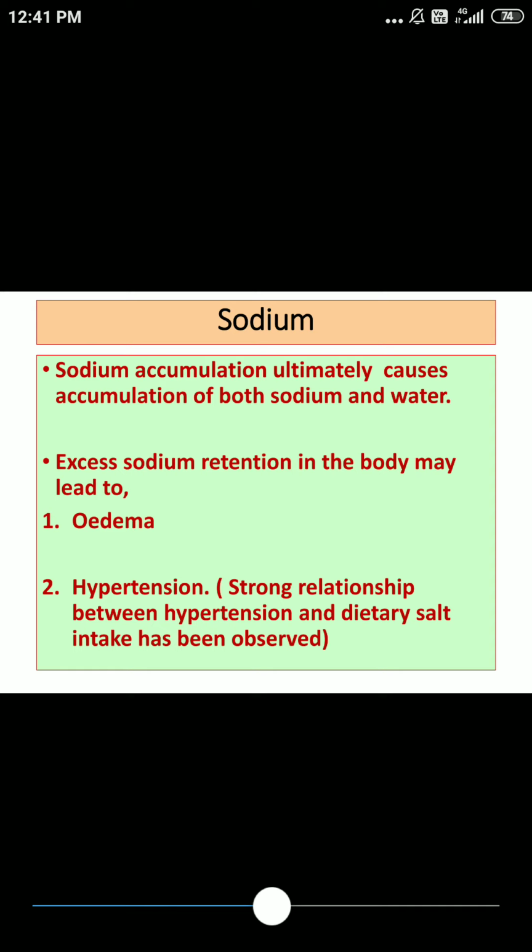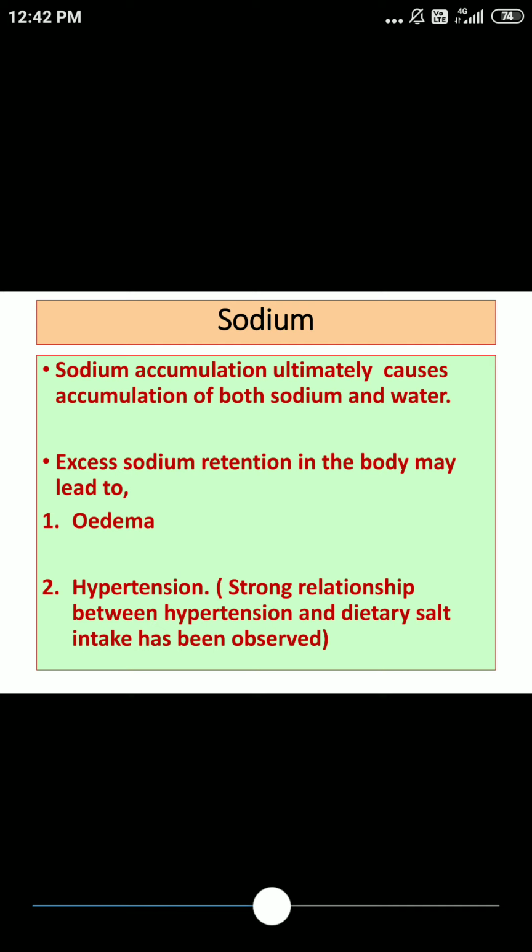Yeah, so that's what we discussed. Whenever there is sodium accumulation, it ultimately causes accumulation of both sodium and water, and excess sodium retention in the body may lead to edema or it may lead to hypertension.